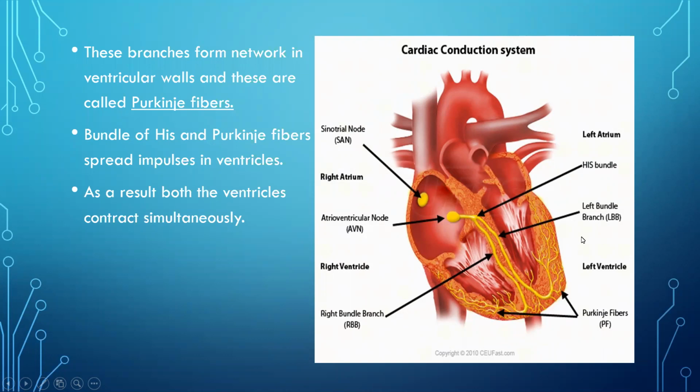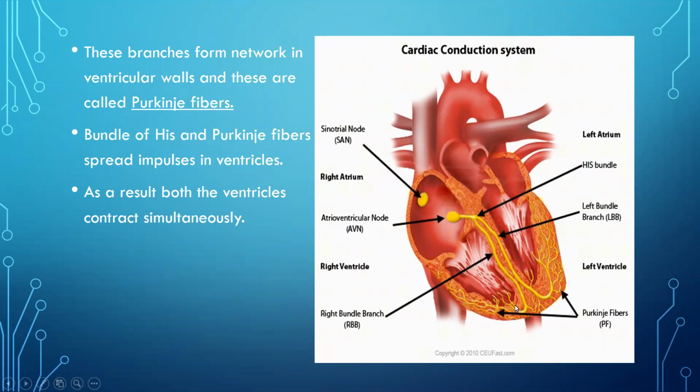His and Tawara were the two scientists who discovered this, and that is why the name bundle of His is given. From the bundle of His, the network of fibers is given into the walls of the ventricles. These fibers are called Purkinje fibers.